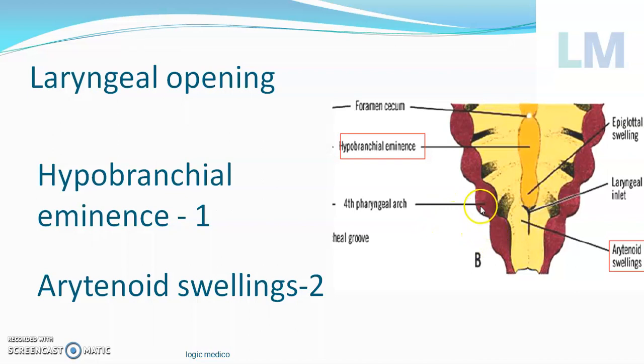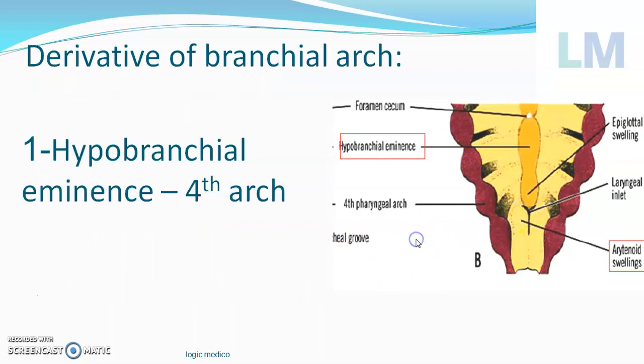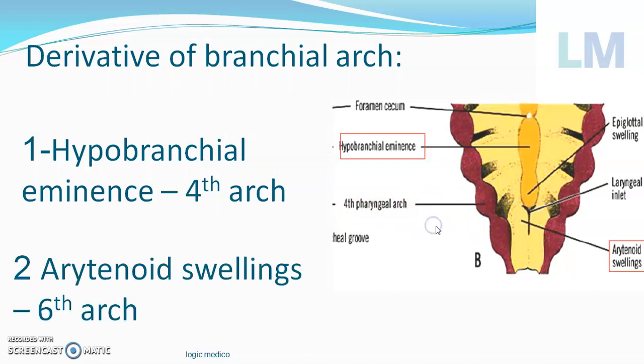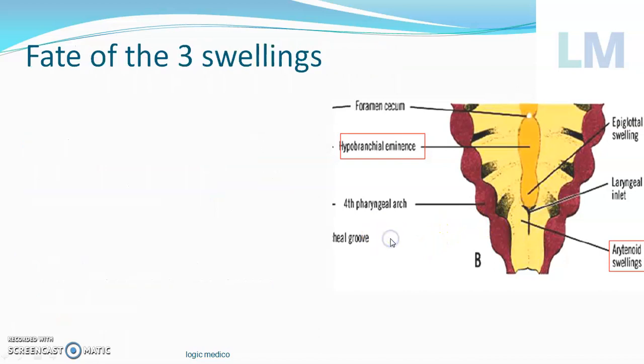You can clearly see this is the fourth arch, so this will be the sixth arch, not labeled here. Arytenoid swellings arise from the sixth arch. They will be paired because they will not be in the midline. So the hypobranchial eminence arises from the fourth pharyngeal arch, whereas the arytenoid swellings, which are paired structures, arise from the sixth branchial arch. The fifth branchial arch disappears soon after its formation. That is important.